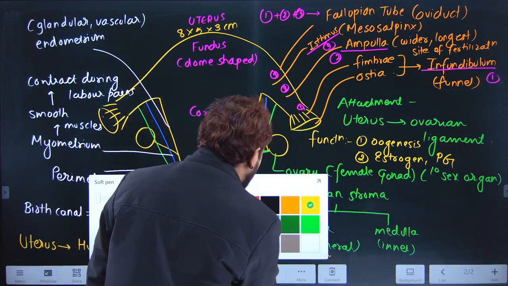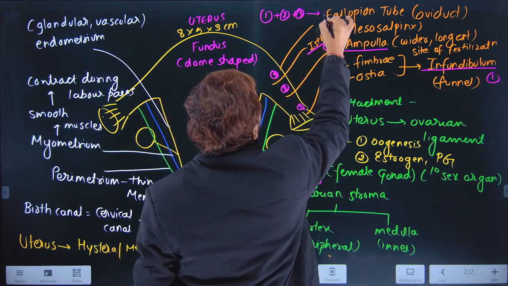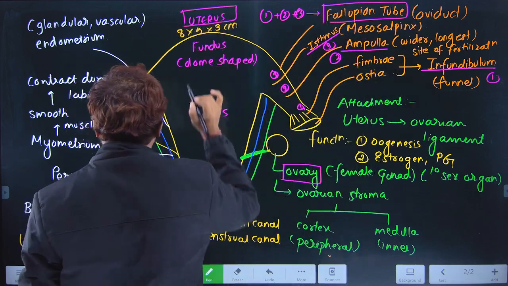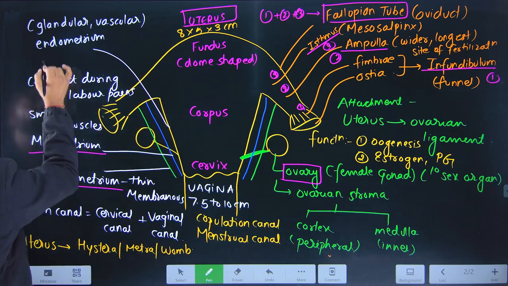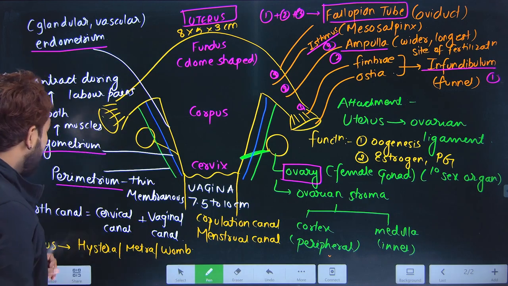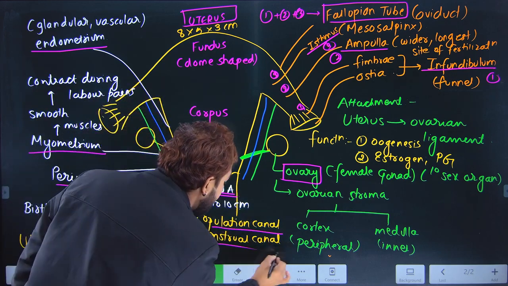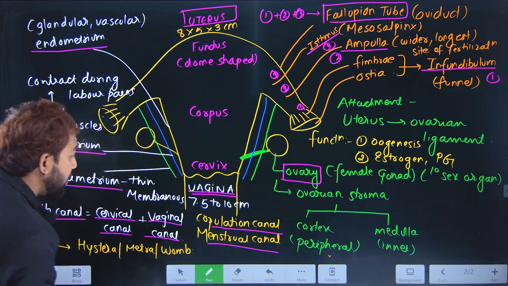The second part, the fallopian tube. The third part, the uterus. These are the walls of the uterus: perimetrium, myometrium and endometrium. Then the vagina, called the copulation canal or menstrual canal, and the birth canal is cervical canal plus vaginal canal.